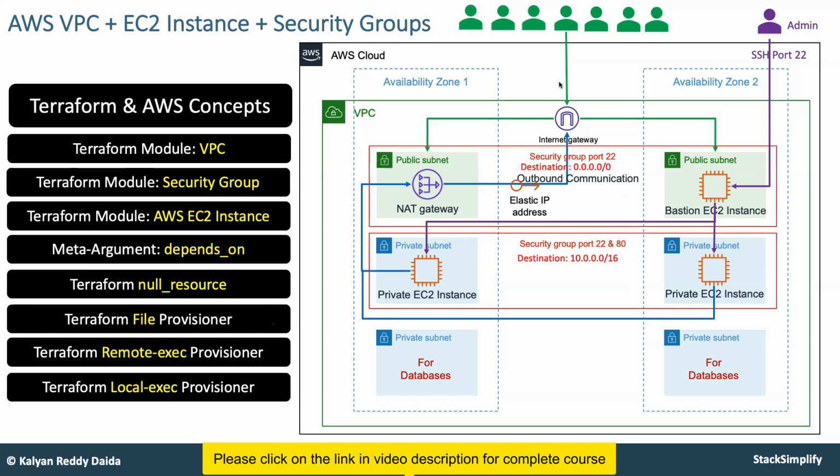Moving on, there will be something called VPC plus EC2 instance plus security groups. As part of this section, you will build private EC2 instances and provide the user data for a sample application. In addition to that, you are also going to have a Bastion EC2 instance to connect to these EC2 instances. You will also learn about the meta argument depends_on and the Terraform null resource. During this process, you will learn Terraform provisioners concepts like the Terraform file provisioner, remote-exec provisioner, and local-exec provisioner.